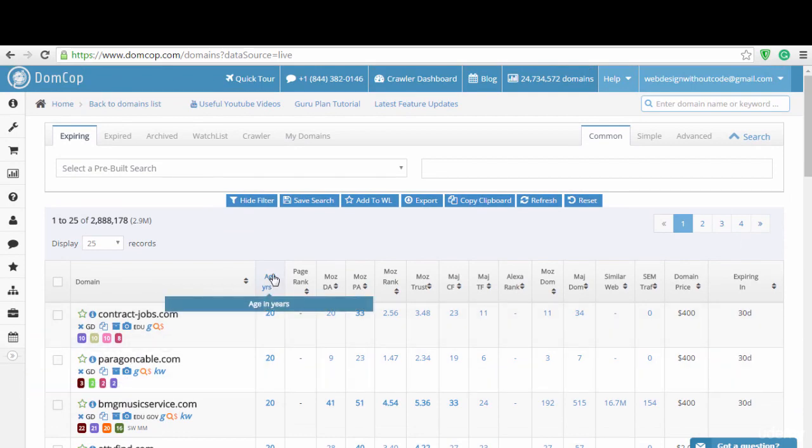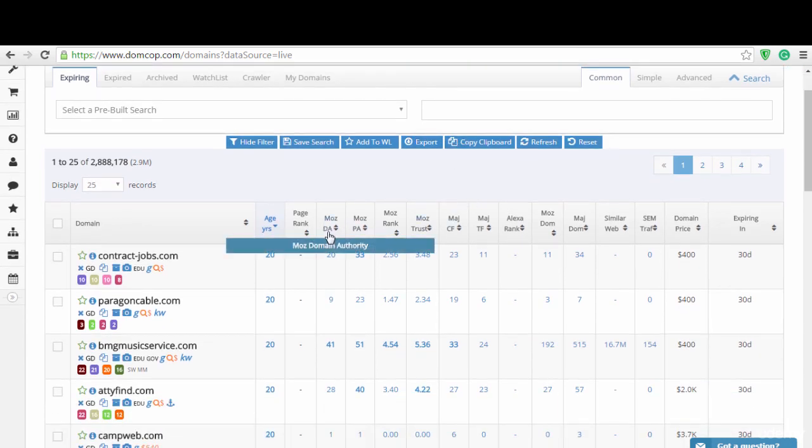Alright, so here you can see a list of domain names. Here we have the domain age, which is how old the domain is. Then we have page rank, which doesn't really matter anymore. Then we have domain authority and page authority. What you really need to look out for here is the domain authority, the page authority, the price, and the day it is expiring. So let's say you want to purchase this domain name, all you have to do is click on it and it's going to take you to the registrar for you to bid on it.